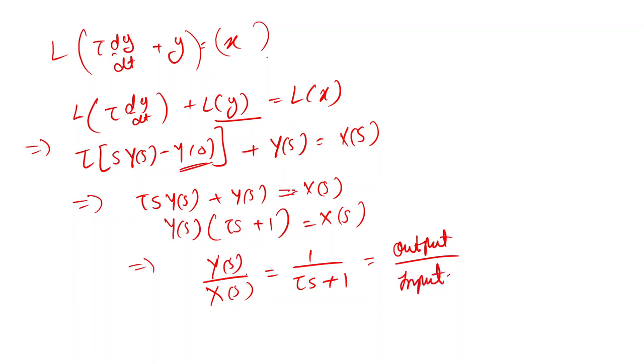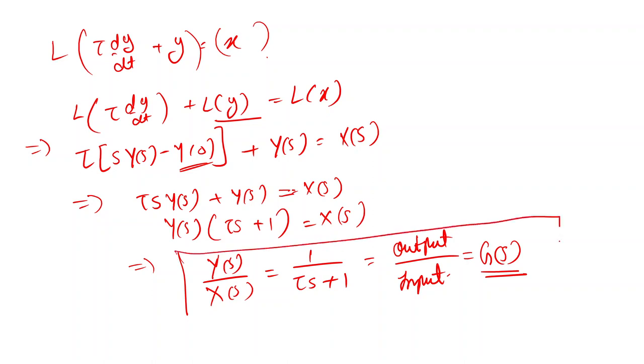So we get this formula, 1 upon tau s plus 1, which is output upon input. This entire ratio we call the transfer function, and we denote it by G(s). So G(s) is my transfer function. This entire thing we need to remember.